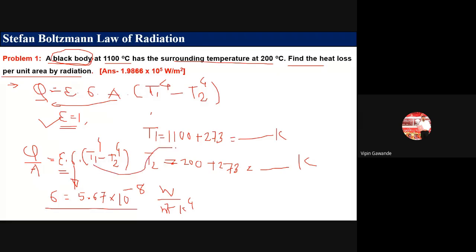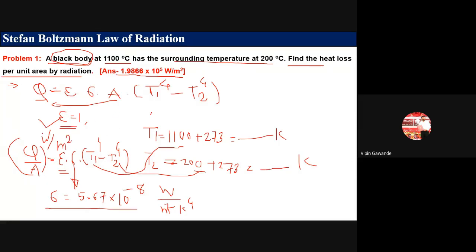T1 temperature is given, 1100 plus 273. T2 temperature is given, 200 plus 273. Put everything in this formula. You will get the answer as 1.9866 into 10 raised to power 5 watt per meter square. What is the unit of Q? Watt. What is the unit of A? It is meter square. So you will get the answer as watt per meter square.